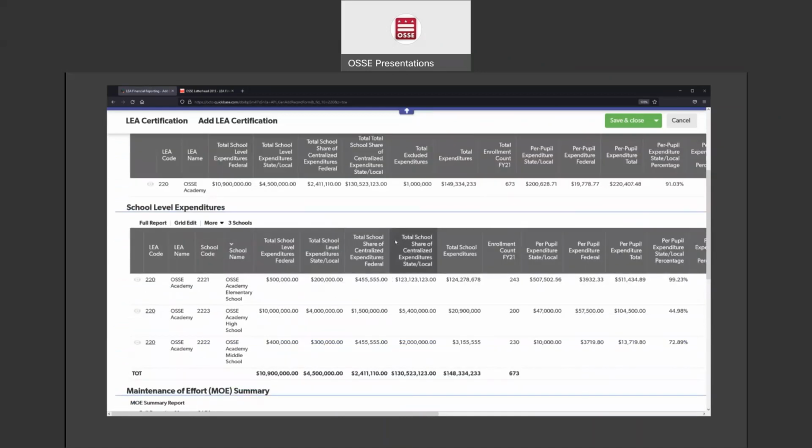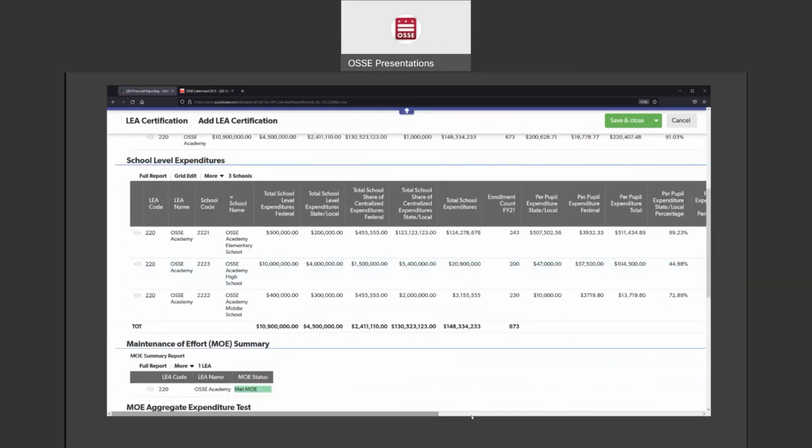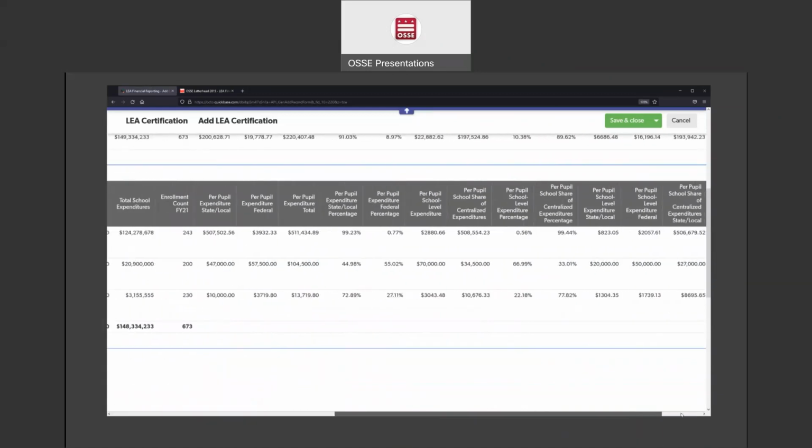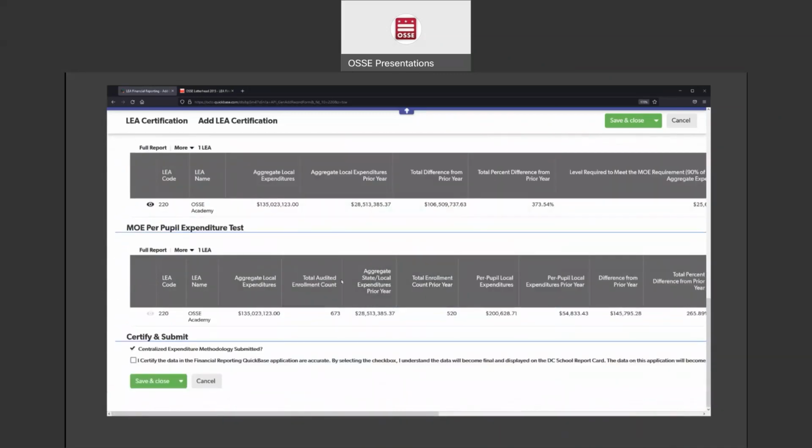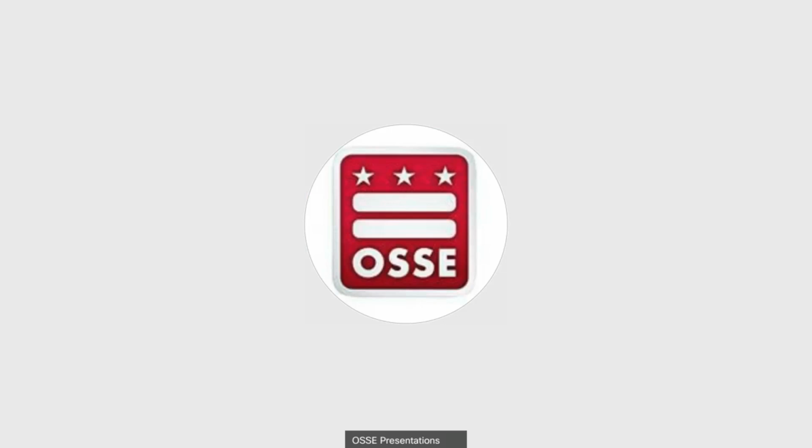When you review all of this information, it shows all of the information that will appear on the school report card website. If it all looks good to you, you can check the box that says you certify that the data is correct and accurate. Then you would hit save and close, and then you are done. Then you can exit out. I am going to bring back up the presentation.